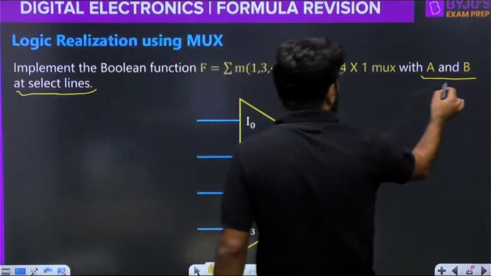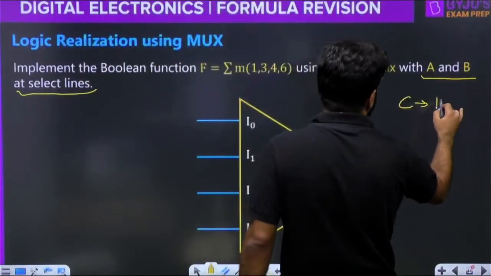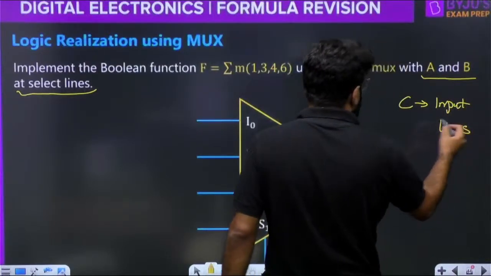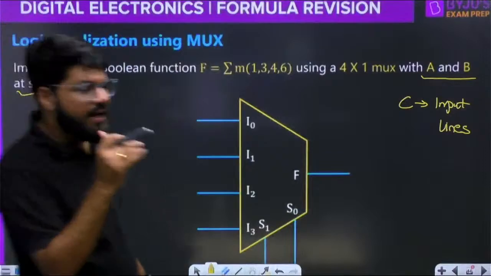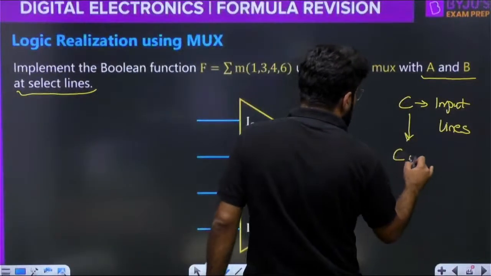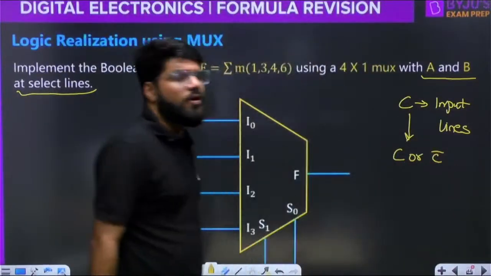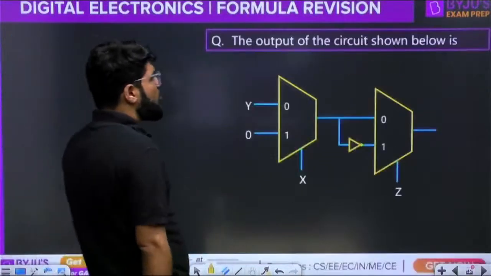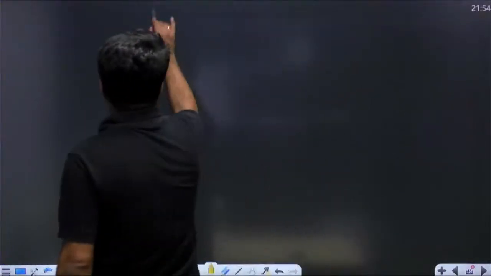If A and B are at the select lines, what is there at the input lines? C will be there at the data lines. C will be there at the input lines. Again, when I say C, it automatically means C or C bar, true or complemented form. So here, what is there at the input line? What should be the implementation table now?